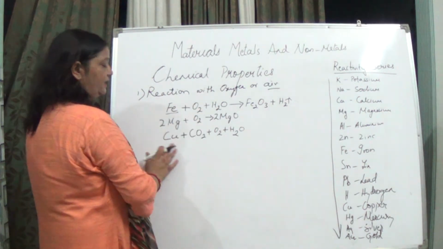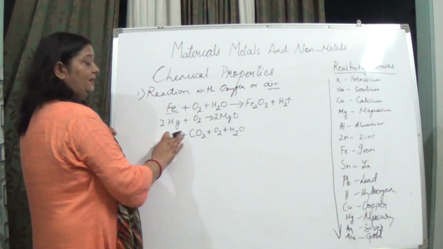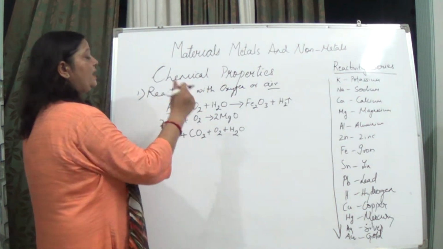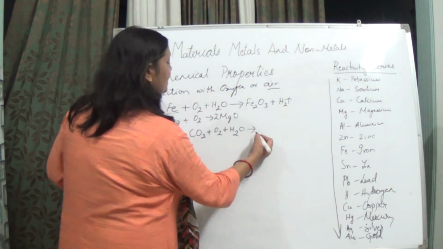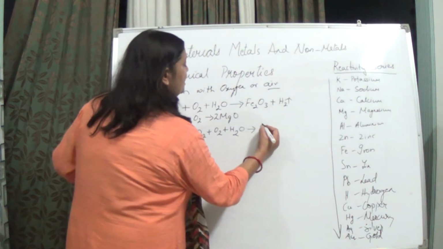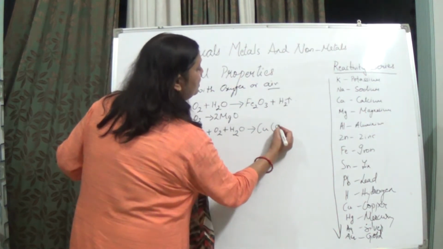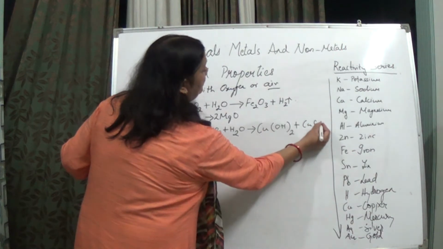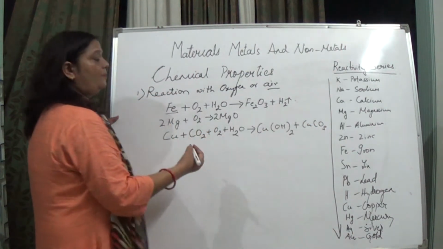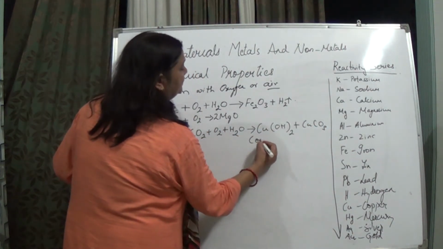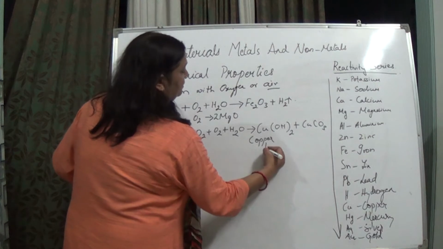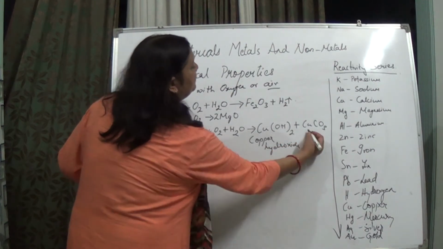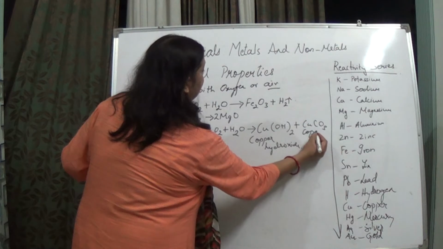So in the reaction of copper with air, it reacts with carbon dioxide also, thereby forming copper hydroxide plus copper carbonate.